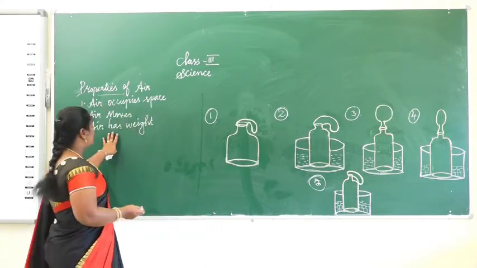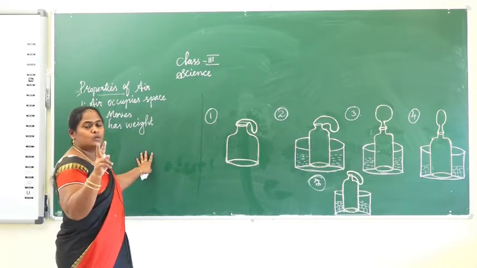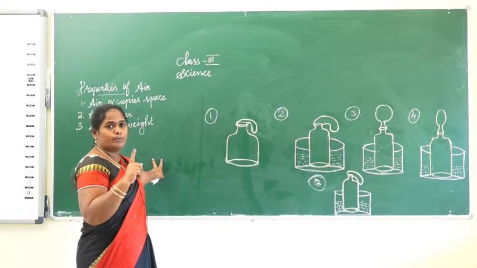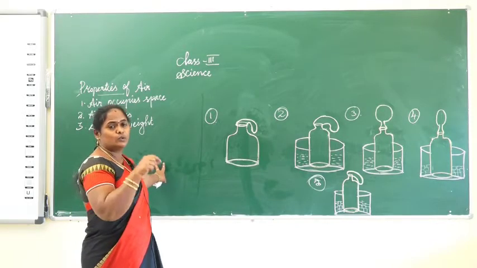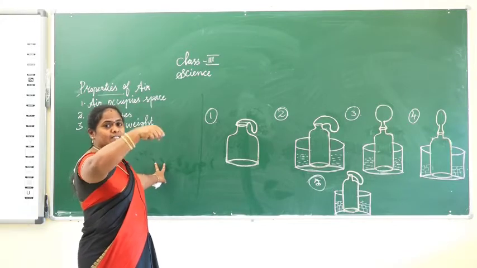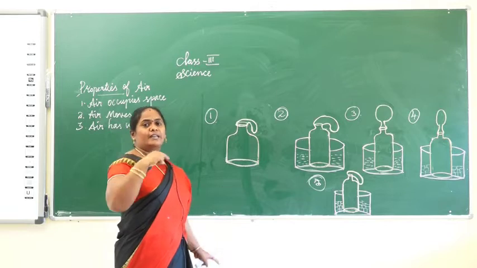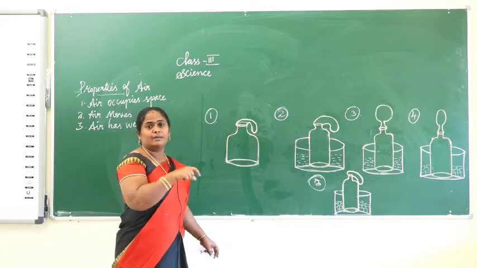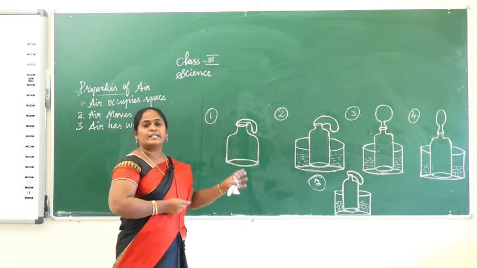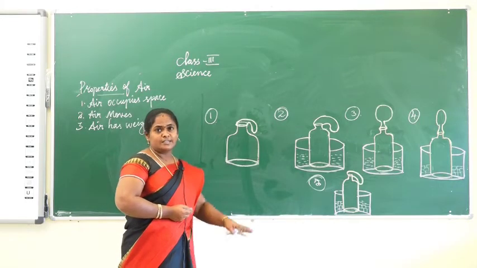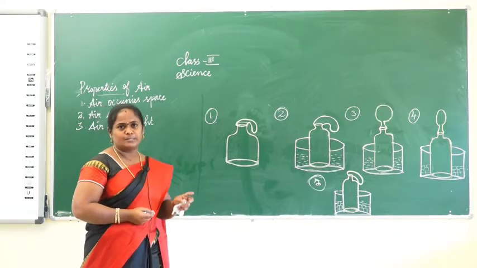Another experiment, air has weight. Take two balloons and blow air into one of them. Tie the two balloons to a hanger, one on each side, with the center supported. The side with the inflated balloon tilts downwards, so that proves that air has weight.